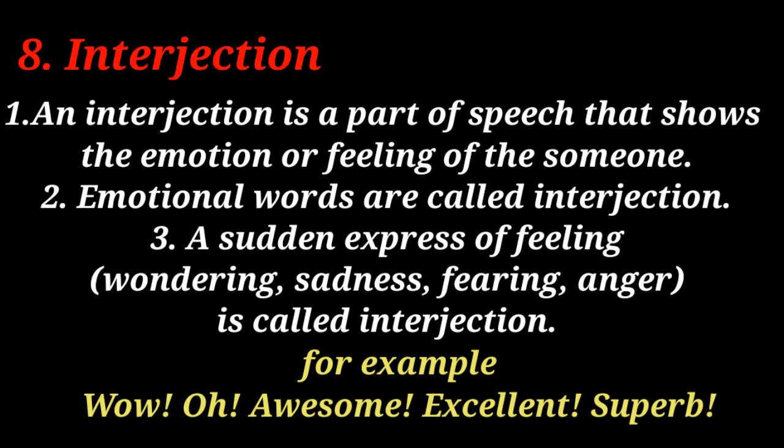The eighth one is interjection. What is interjection? Number first. An interjection is a part of speech that shows the emotion or feeling of someone. Number second. Emotional words are called interjection. Number third. A sudden expression of feeling that may be wonder, sadness, fear, anger is called interjection. For example, wow, oh, awesome, excellent, superb, etc.